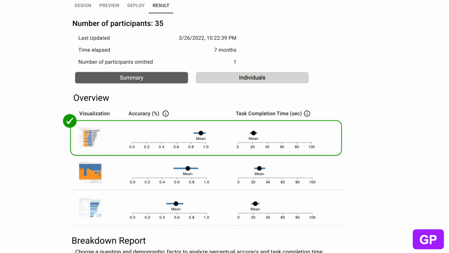Once the experiment is complete, the designer can inspect the outcome in the dashboard. VisLab measures time and accuracy for the graphical perception experiment and presents means and confidence intervals in the dashboard.